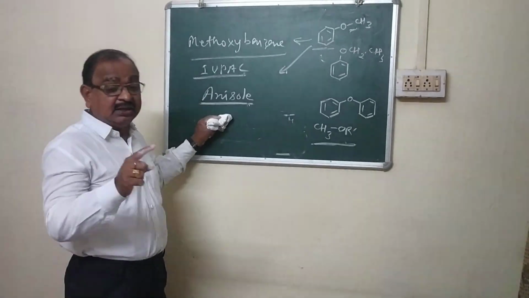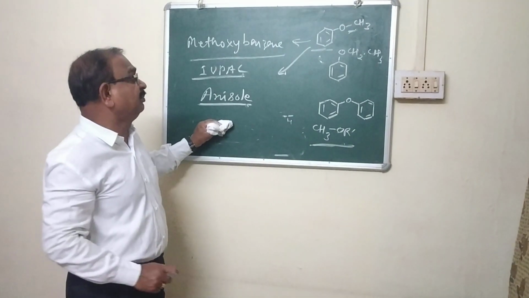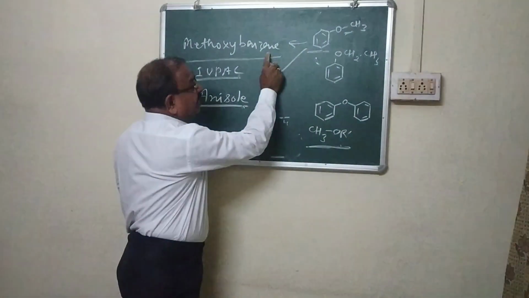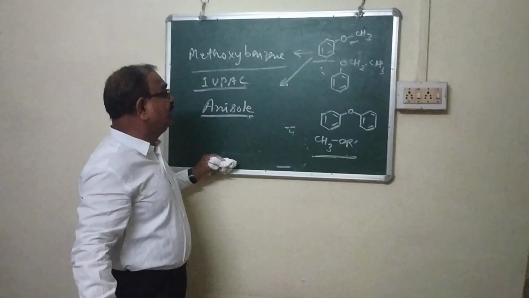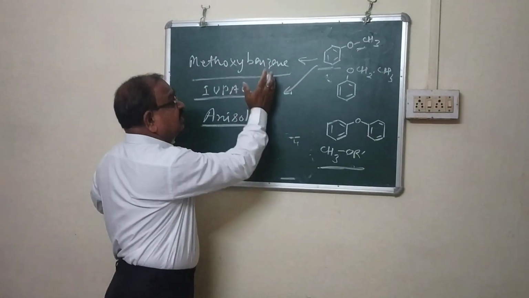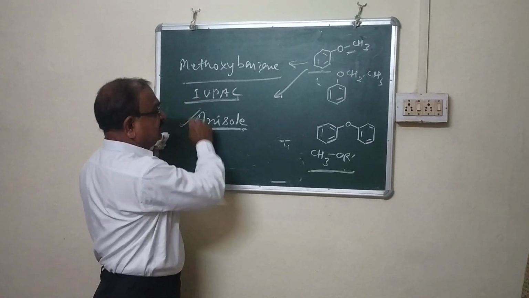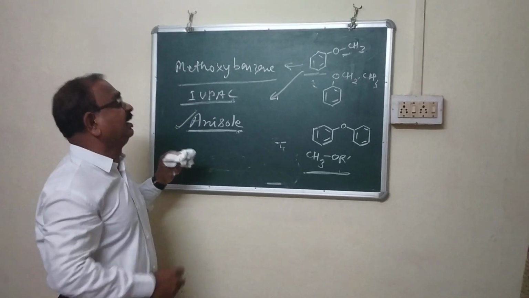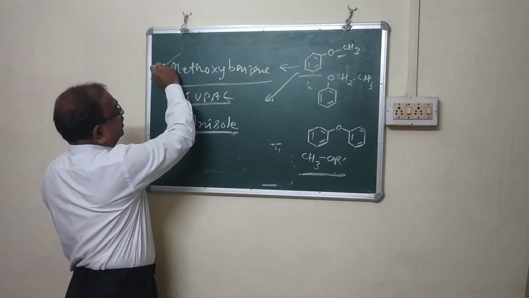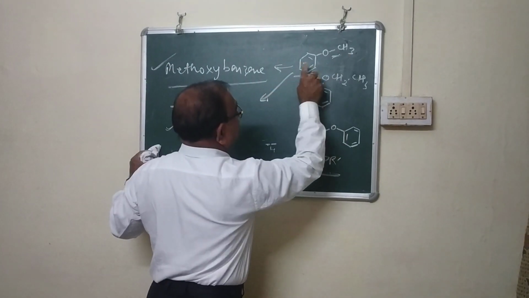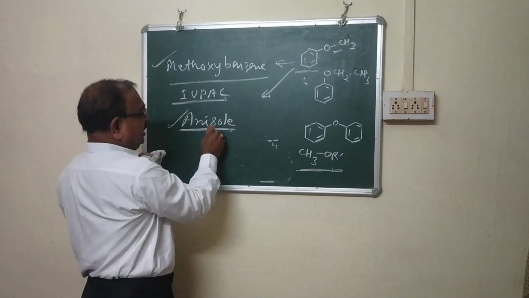But if we talk about the IUPAC name, this is the exact name. There is no correction and no name other than this, which is the most correct name. Anisole has been accepted as a correct name, but methoxybenzene is 100% correct, known as anisole.